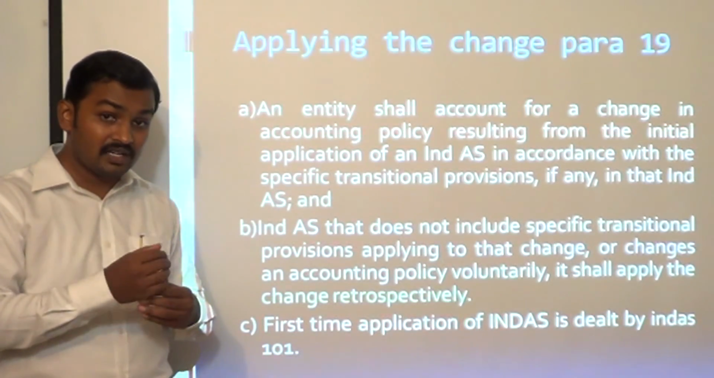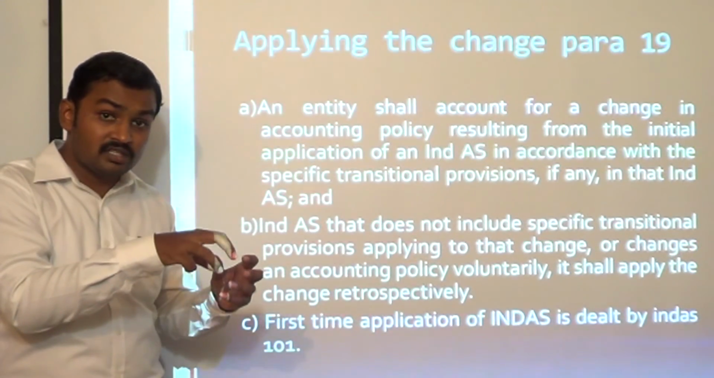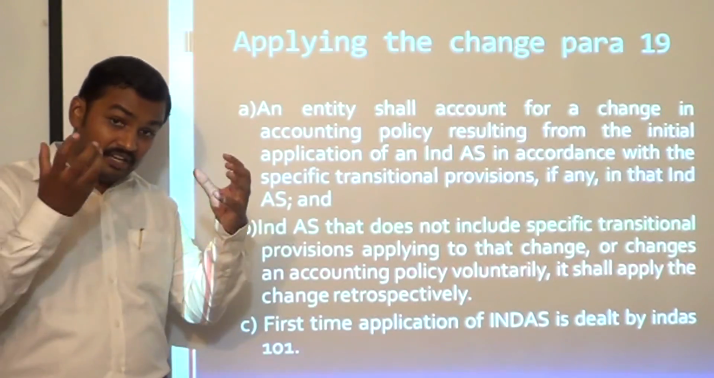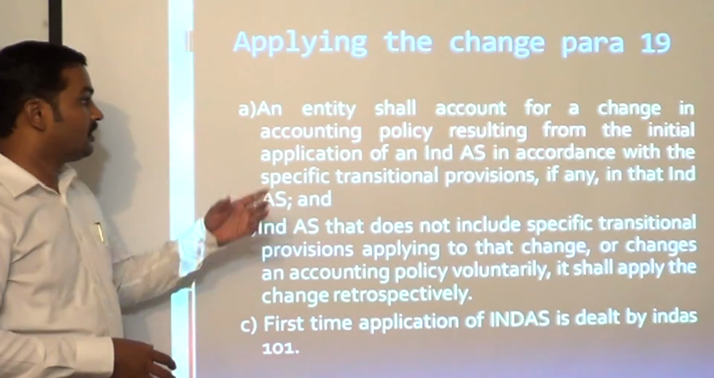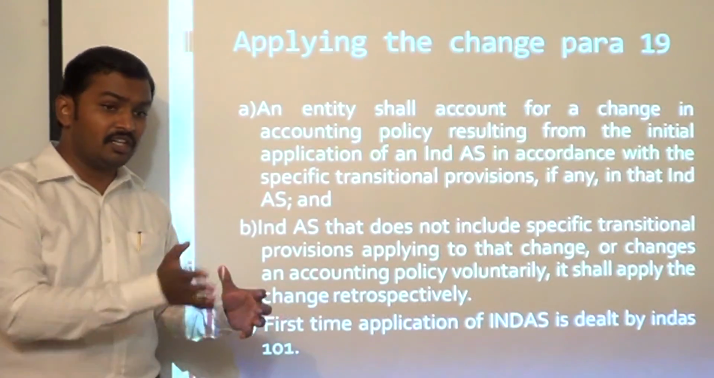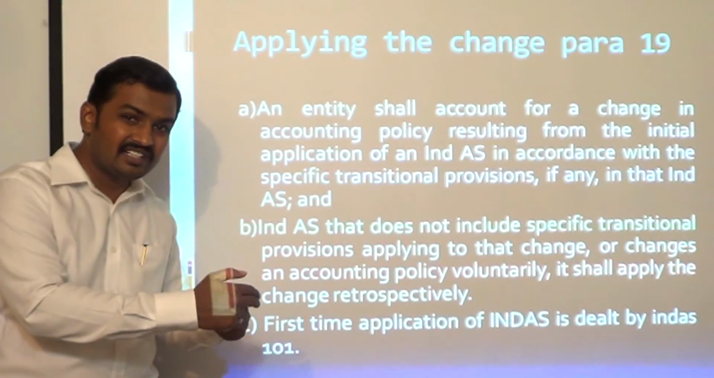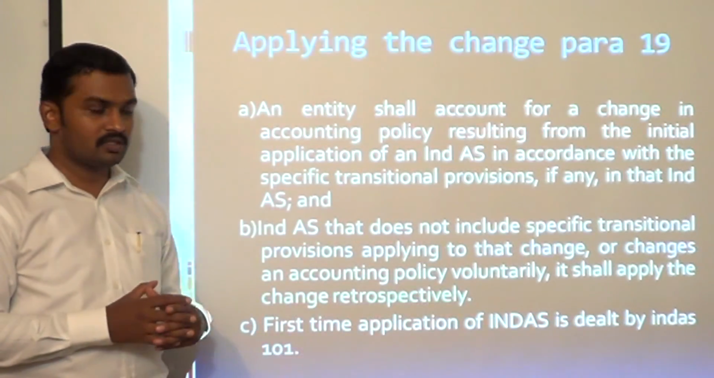You have to then ask which standard specifically applies to that matter, what is the accounting policy suggested by the standard, what is the current accounting policy we are following, is there any difference? If there is any difference, then you have to adopt this new accounting policy retrospectively. Now, the second issue is changing accounting policy because of an Ind AS. In such cases, if the Ind AS contains any transition provisions, you have to apply the change in accounting policy based on the transition provisions.